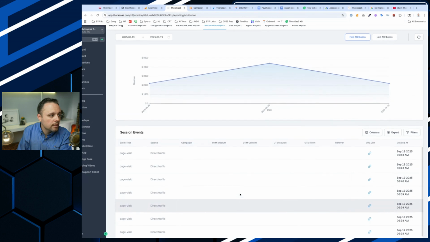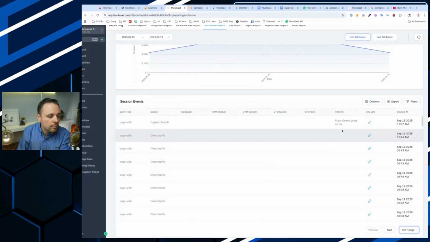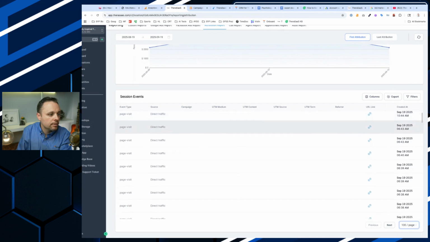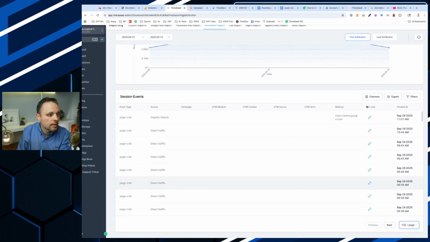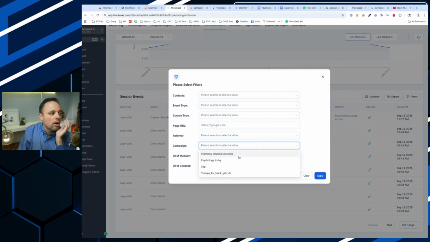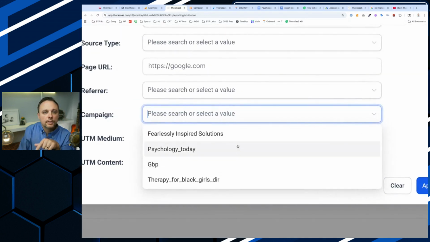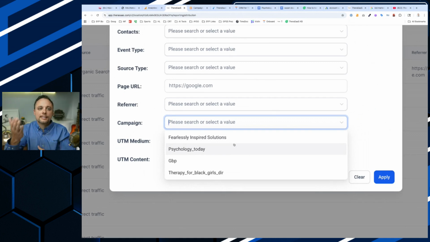All right. So you can see that it's tracking all the traffic. And let's go ahead and make that 100. So it tracks everything, right? So a lot of direct traffic, a lot of people typing right into it. Okay. So let's go to filters here and let's just say I want to dig in. So these will automatically populate right here. These are the campaign names. This will automatically populate as traffic is coming from those different sources.